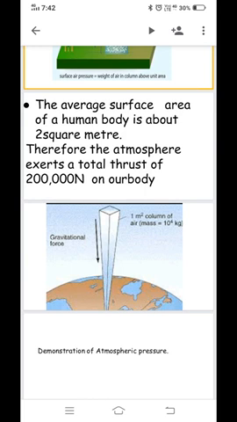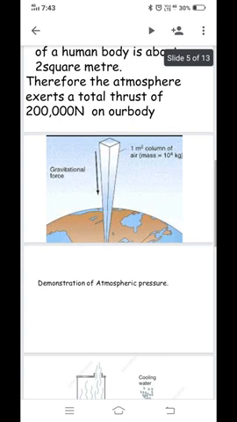At higher altitude, the atmospheric pressure becomes less. Therefore, the blood pressure becomes much more than the atmospheric pressure and nose bleeding may occur due to excess blood pressure. So, this you have understood. Even though the atmosphere is exerting 200,000 Newton on our body, we are not affected by that because our blood pressure is more than the atmospheric pressure. Therefore, we are able to manage. Here is one more slide for you to understand. Now, let us see the next slide.